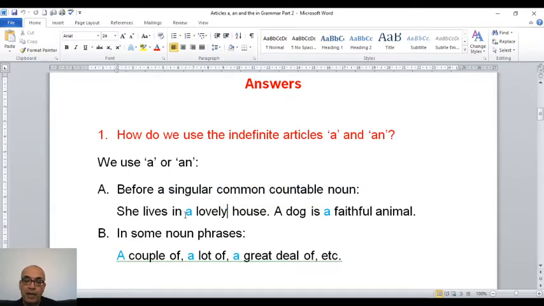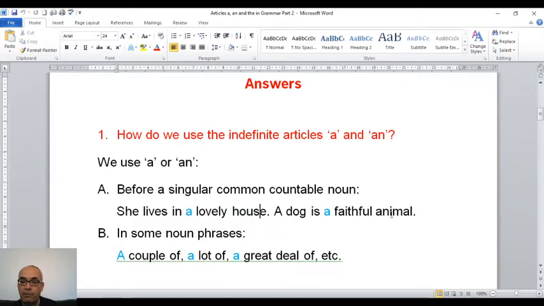So, she lives in a lovely house. House is a singular common countable noun, so I use a before house. Of course, a is used with house. And lovely is an adjective, and we use lovely between a and house. House is the noun. I use a before it.